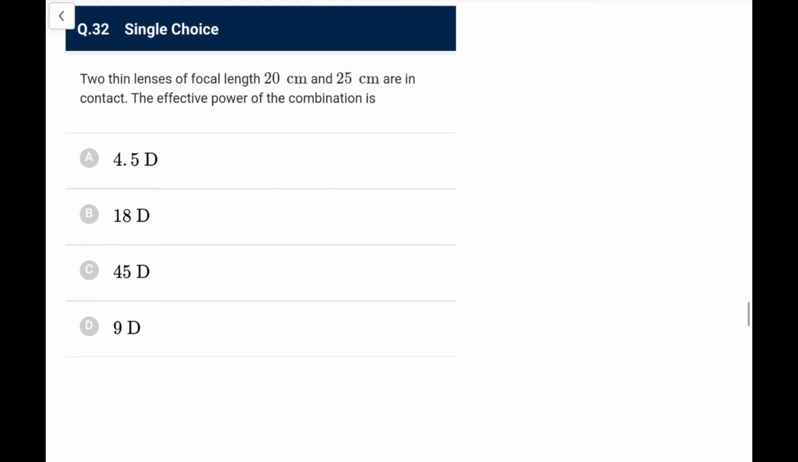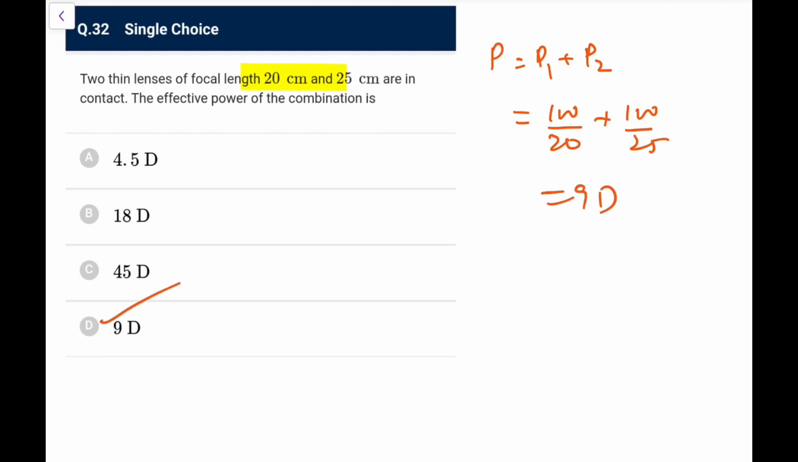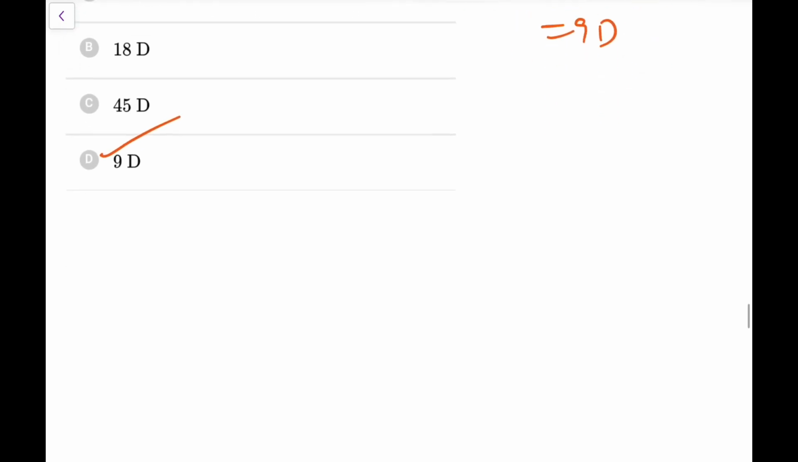Next, two thin lenses of 20 and 25 are in contact. The effective power is, you directly write P is equal to P1 plus P2 in contact. So that is 100 by F in centimeter, 100 by 20 plus 100 by 25, that is 9 diopters. Go for option D here, it would be 9 diopters.